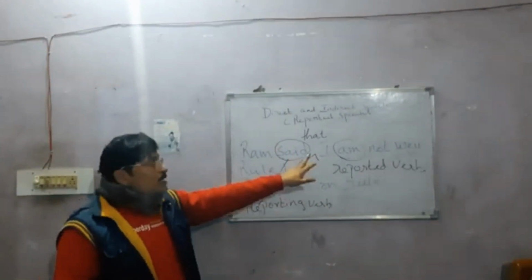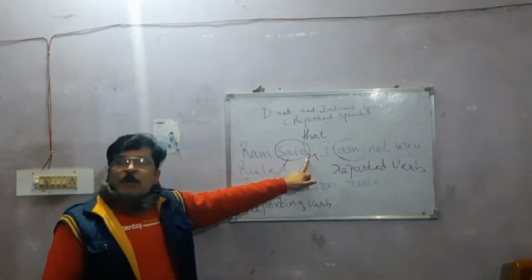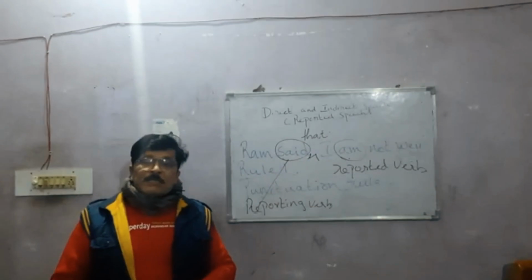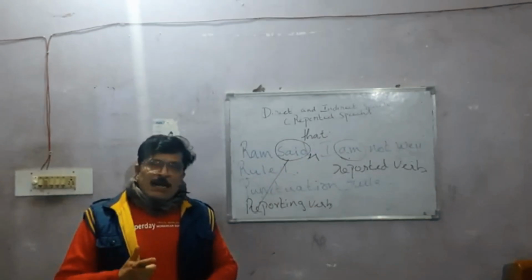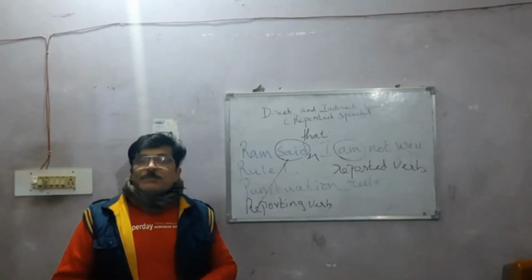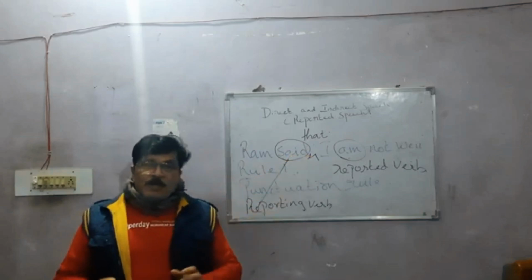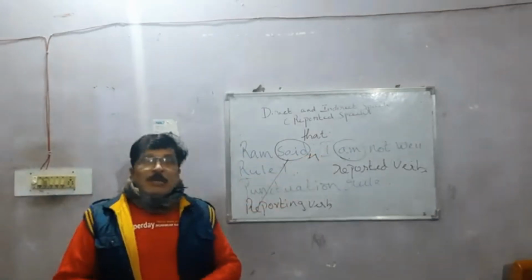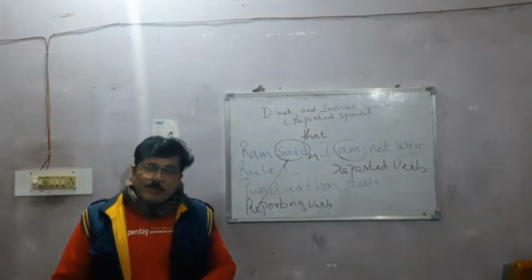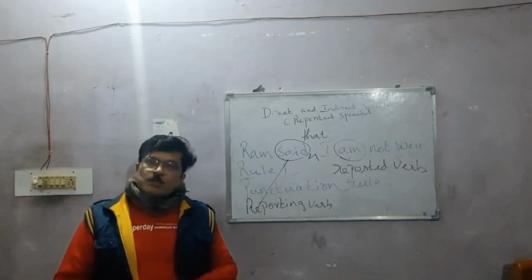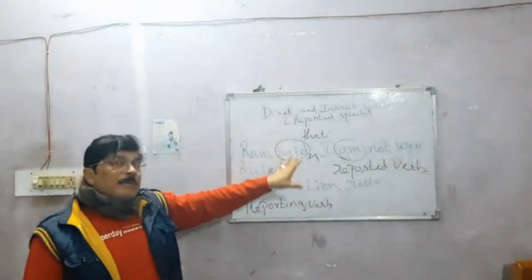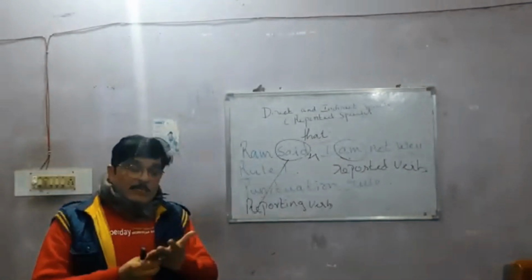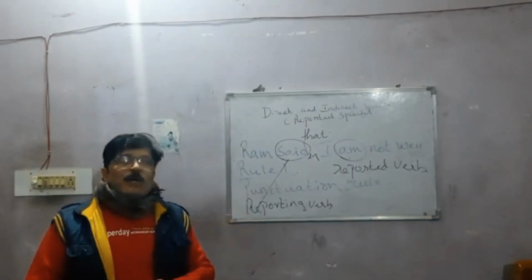The reporting verb will always be before the comma, and the reported verb will always be inside the inverted commas. So in changing direct speech into indirect speech, the reporting verb has great importance in the sentence. Unless you know the reporting verb, it is not easy to convert direct speech to indirect speech. I hope you understood the preliminary topic. This is the preliminary thing that you have to know.